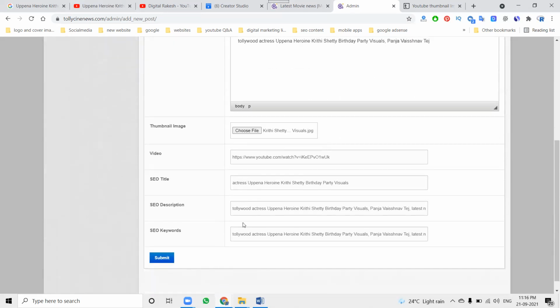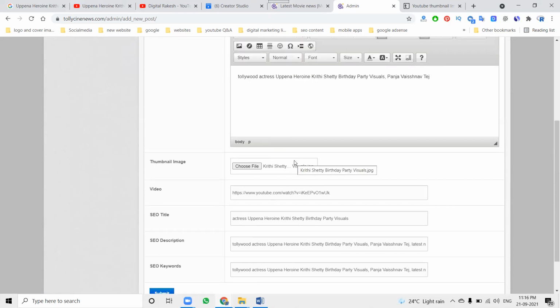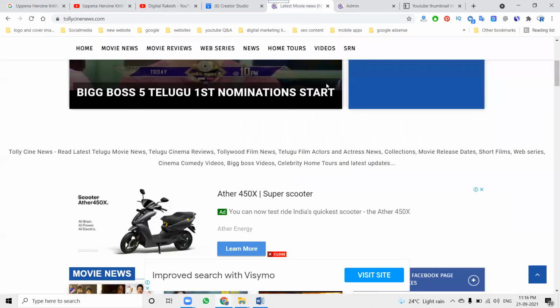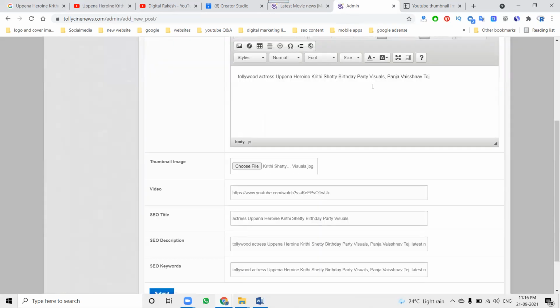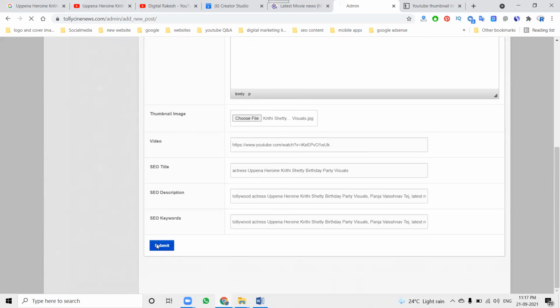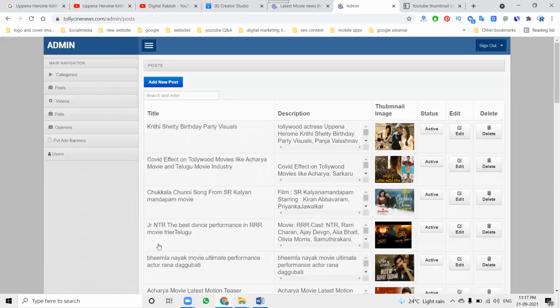For the SEO title, description and keywords, you can write a lot of options, such as movie heroine, or different title keywords also. In the description, we can write in a keyword method or description method. Anything is possible. After this, we have to click submit. Here I'm uploading through the post option, so we can upload that video. Post and video have a lot of difference, so every time we can post more. The same image can be uploaded for different posts.